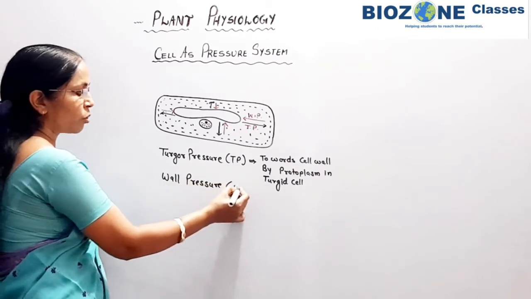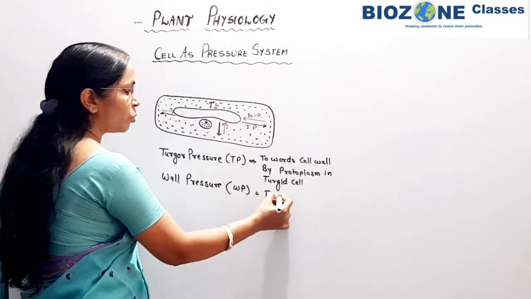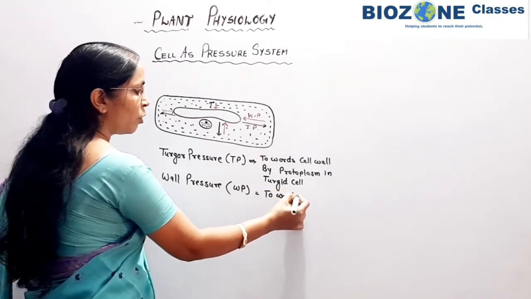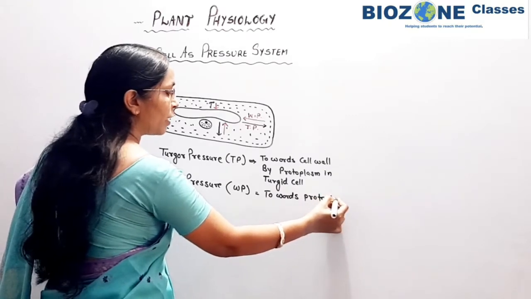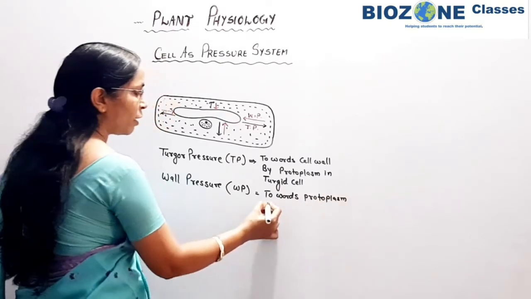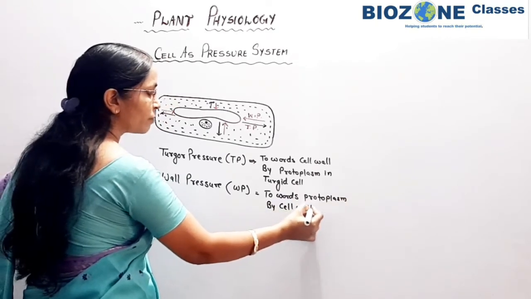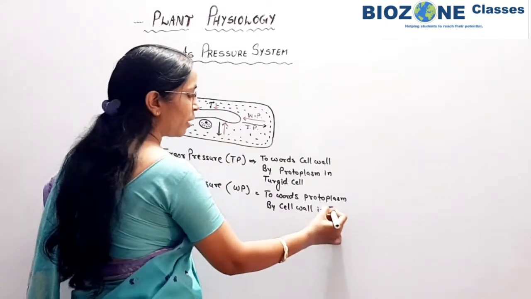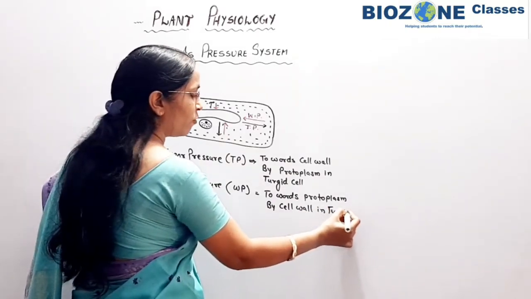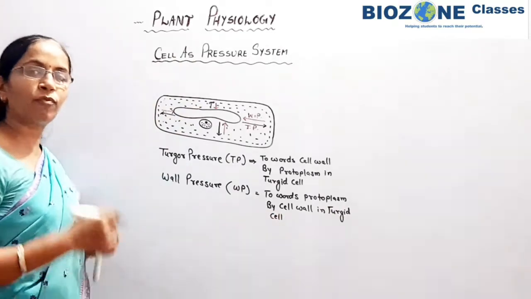Wall pressure is always present towards the protoplasm or the center of the cell, and as it is exerted by the cell wall, it is called wall pressure. The value of wall pressure is also maximum in a turgid cell.